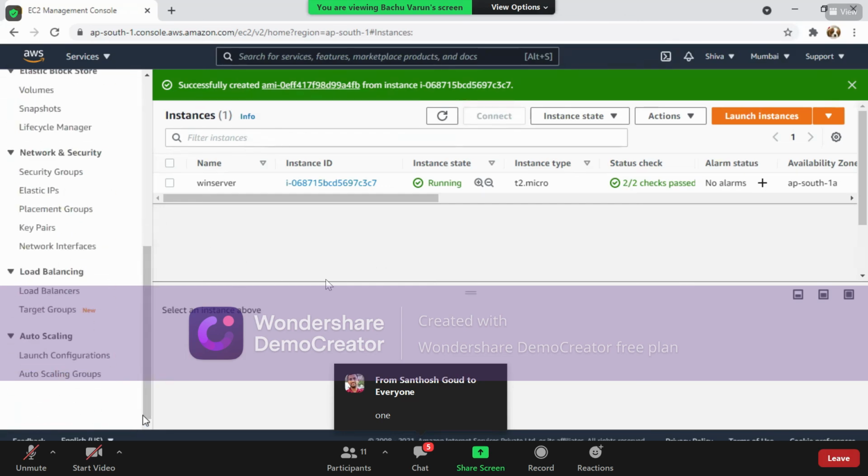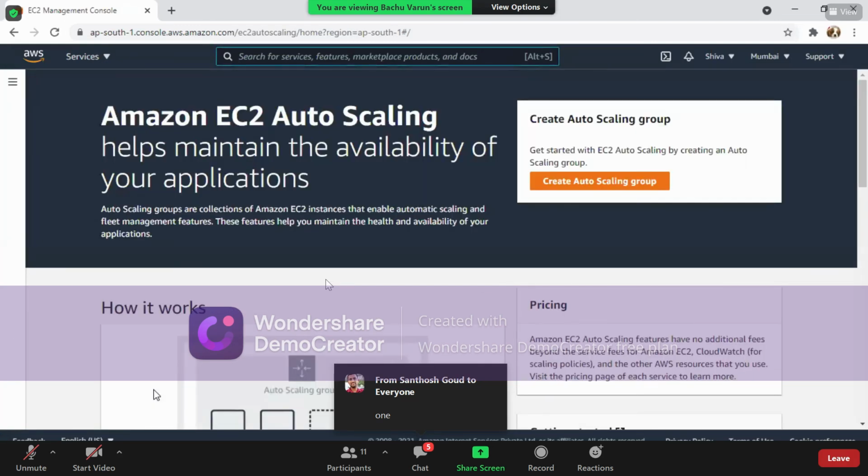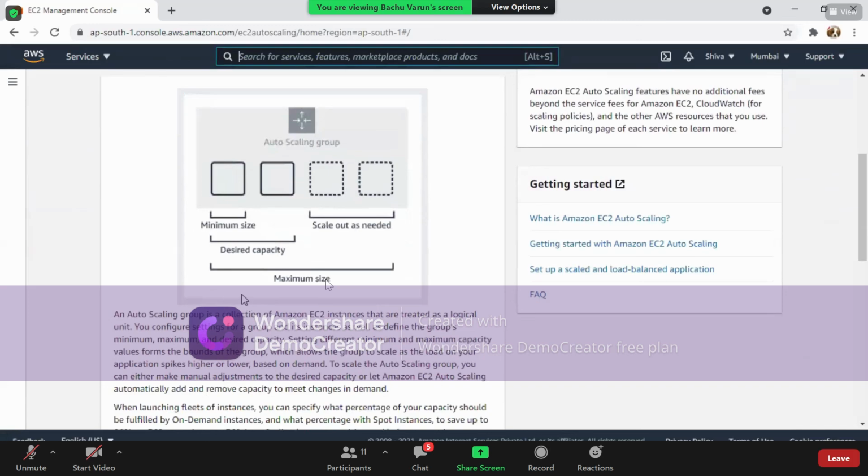So we have to understand, right? Auto scaling group, I'm just clicking on auto scaling group. We have to understand what happens when the request goes up. Here it is showing the minimum size, the desired capacity, the scale out as needed, and finally the maximum size. Just basically understand this particular diagram.